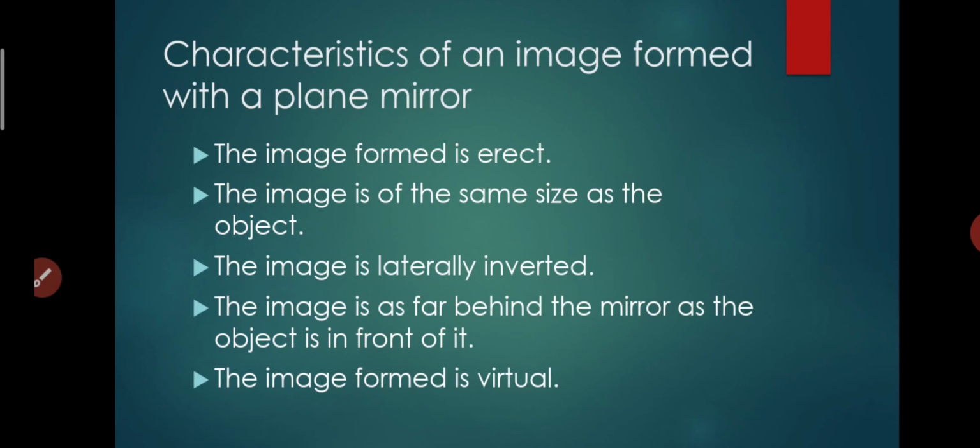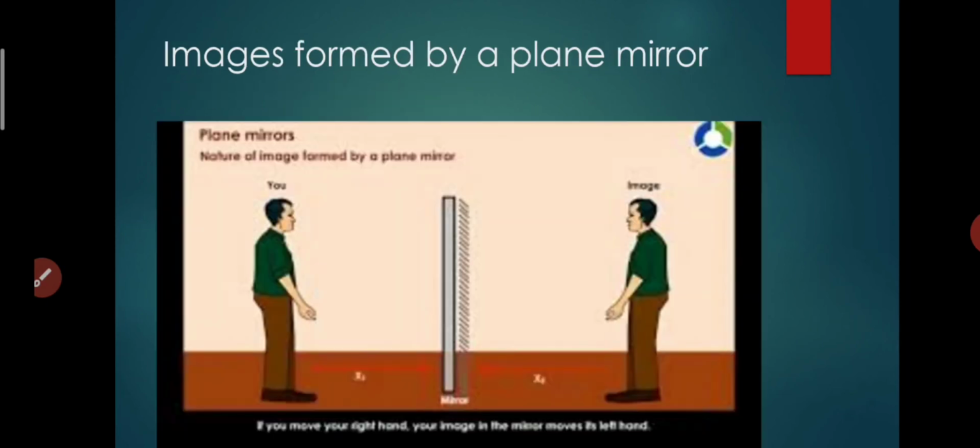That is called lateral inversion. Also, the image is as far behind the mirror as the object is in front of it. Whatever distance we stand from the mirror, the image is at the same distance. And the image formed is virtual. So these are the characteristics of an image formed by a plane mirror.